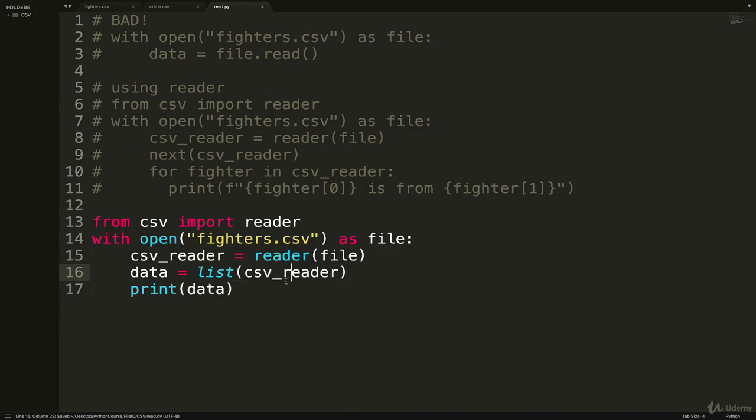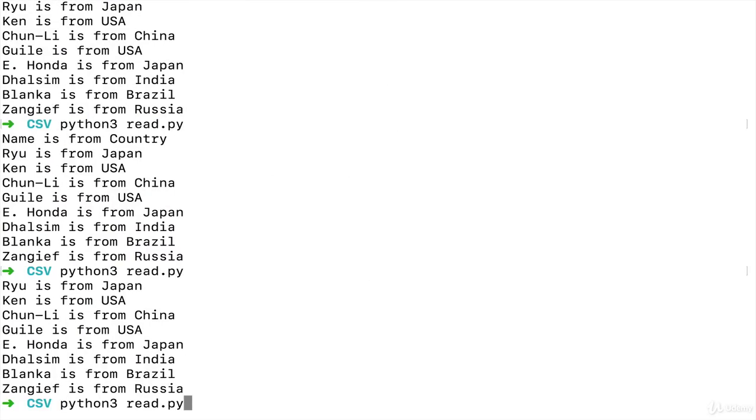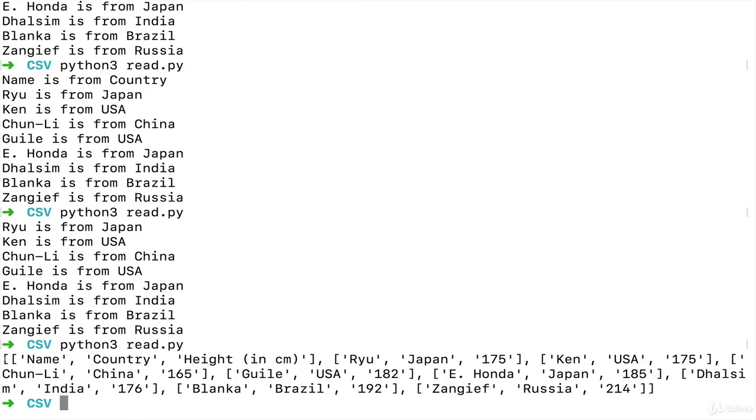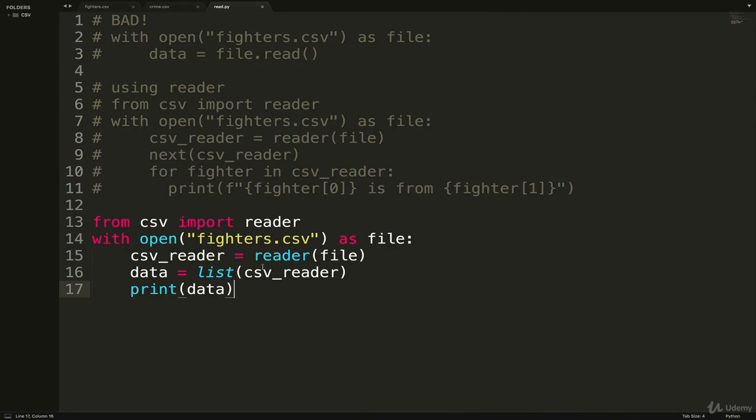And now it's in a list that you could work with. It really depends on what you want to do with the data. And here we go. So we have a list of lists. So just remember, this does not give you a list by default. It's an iterator. So we can iterate over it, we can loop over it and do something with the data.